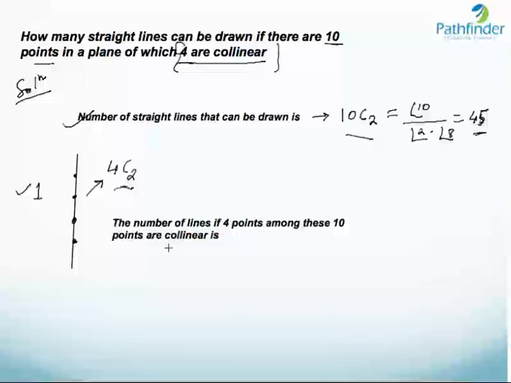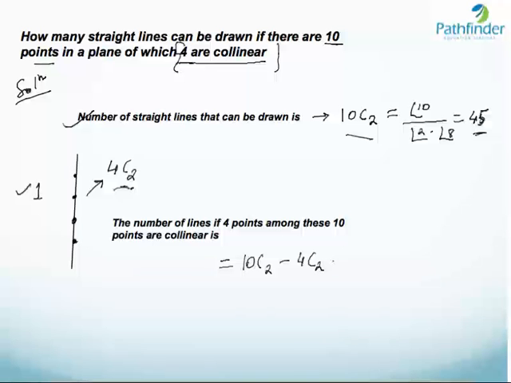So effectively, the number of lines if 4 points among these 10 points are collinear is given by the original number 10C2 minus 4C2. But we cannot subtract all the lines because if we subtract 4C2 fully, then even this one line which has been formed will also get reduced.